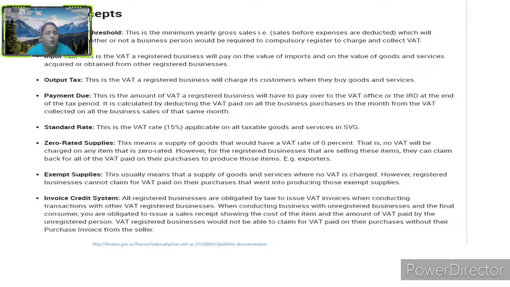The next will be output tax. This is the VAT a registered business will charge its customers when they buy goods and services.